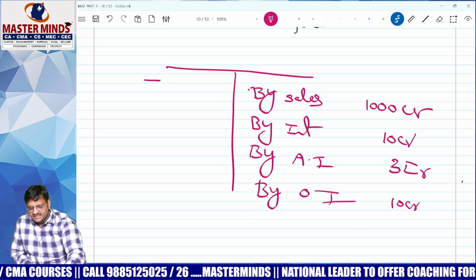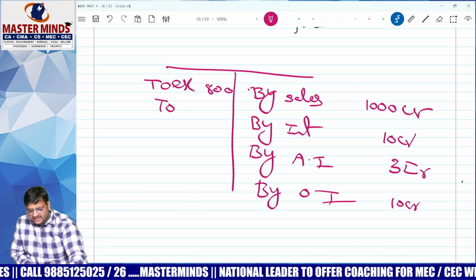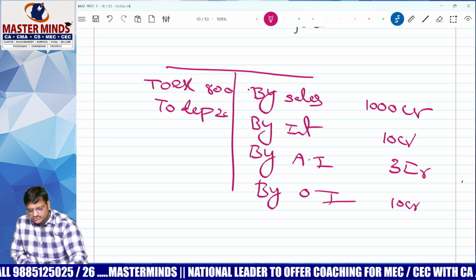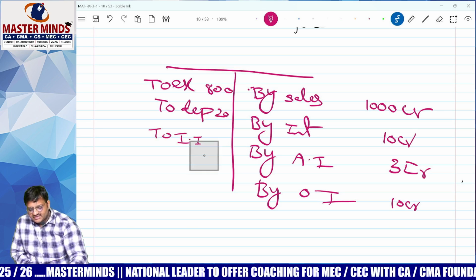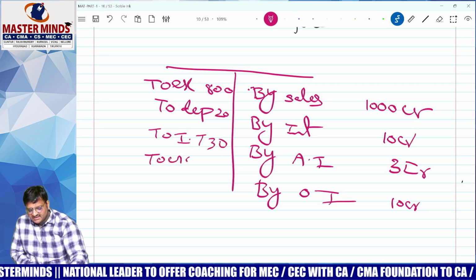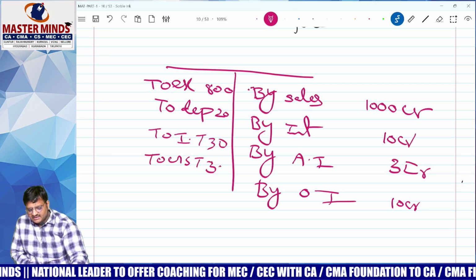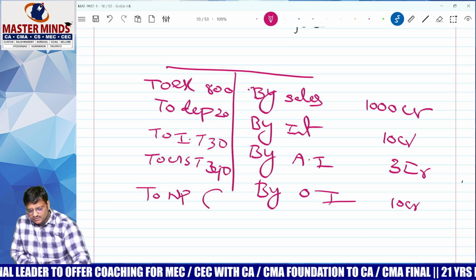Next one, expenditure. To expenditure, 800 crore. To depreciation, let us say 220 crore. To income tax, I repeat, to income tax, let us say 30 crore. To GST, let us say 40 crore. Next one, to net profit. Net profit, how much?